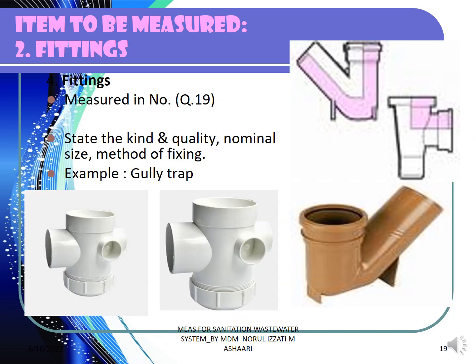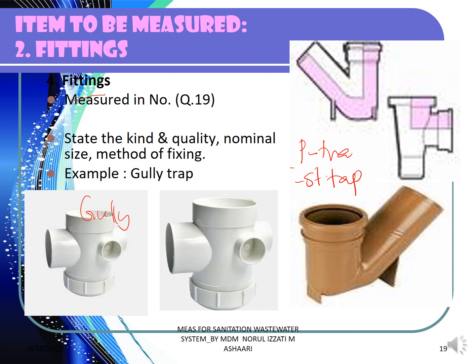Number 4, after pipe fitting, pipework support, the pipework, we have to measure fitting. So normally, fitting that we have in our system, the gully trap, this is an example of the gully trap, and then the P trap, the S trap that is available underneath your sanitary fitting, that also is required to be included. Other than understanding that the pipe is coming from the point of the sanitary fitting, please remember to measure the trap after the sanitary fitting in your measurement. That will be covered under fitting.